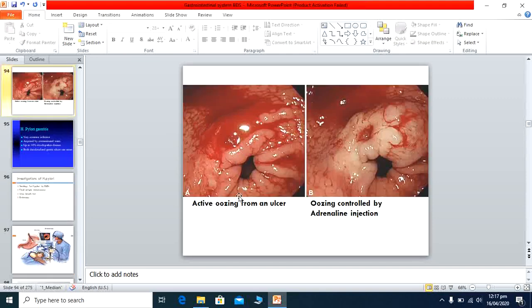Here are the pictures. This is active oozing from the ulcer. You see the reddish area from where the ulcer is bleeding. Then this is the second picture of the same area, where an adrenaline injection has been given to the patient and the bleeding stopped, and you can clearly see the ulcer area from where the bleeding was occurring. The treatment given is adrenaline injection to the stomach area, the bleeding stops, and you see the ulcerative areas.